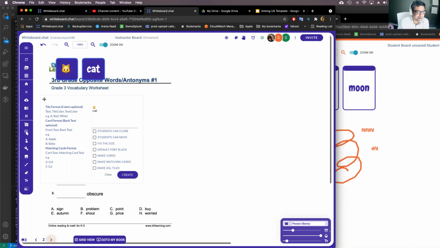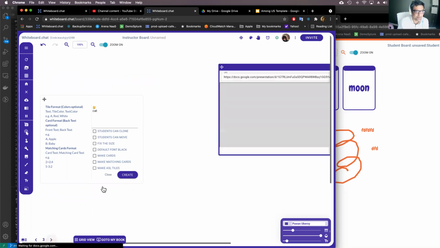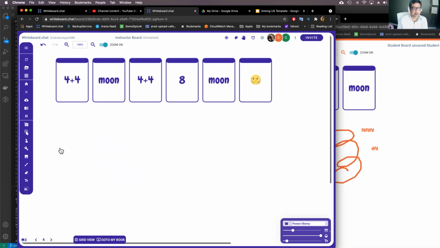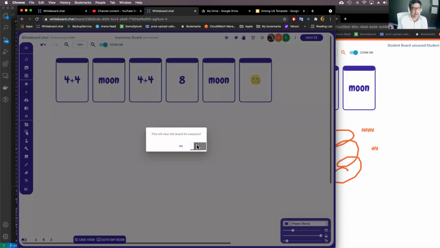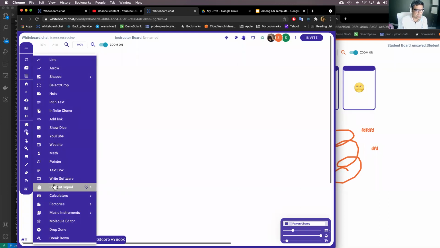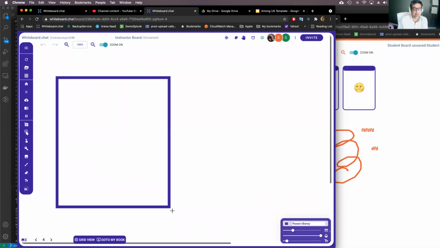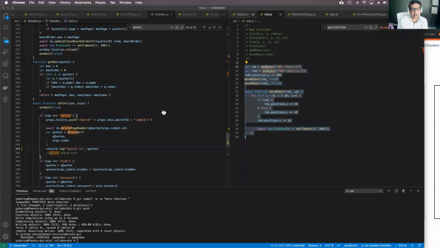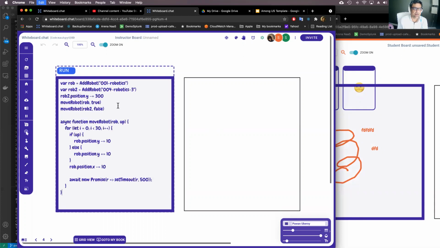Okay, so let me do that one more time. I go to page number 4. Let me clear this. For the programming thing, it's JavaScript only. You can say write software, so you can just put a software programming box here, and it'll create this. Then you can either type it in here or paste it in here. It's saying, add one robot from the robot library.